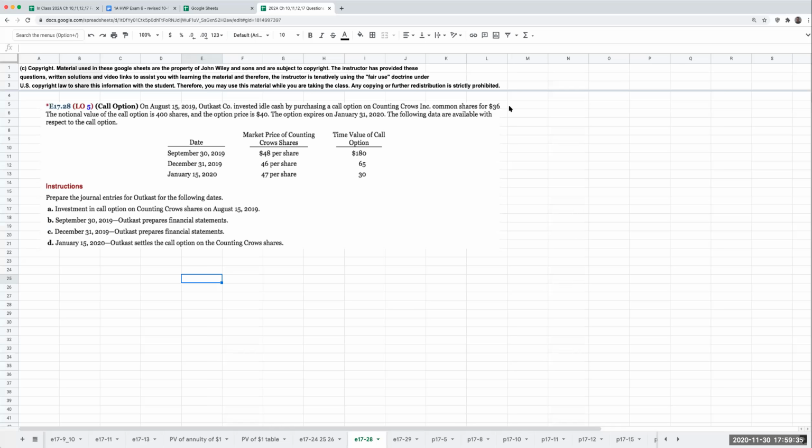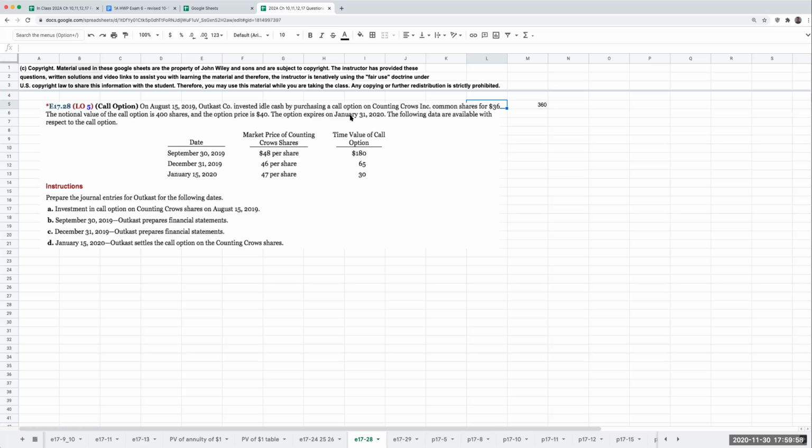I'm sorry, this is actually going to say 360, not 36. There was a cutoff on the screen. So they purchased at 360. The notional value of the call option is for 400 shares, and the option price is at 40.